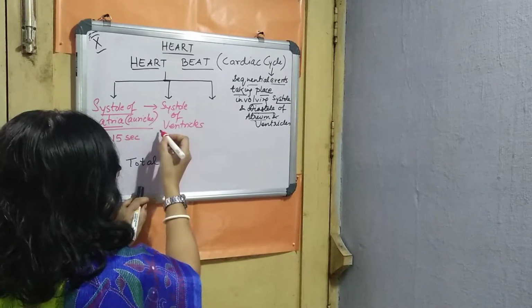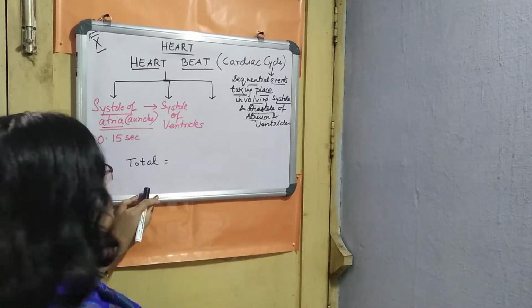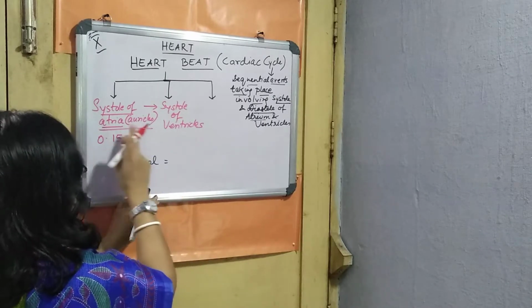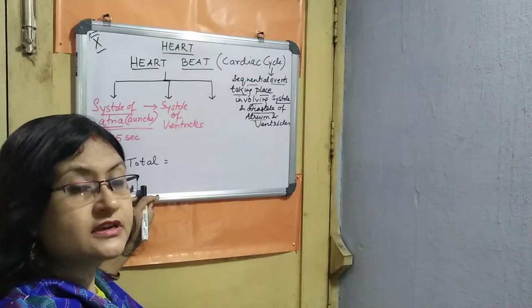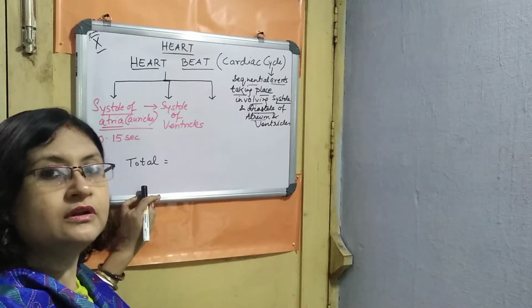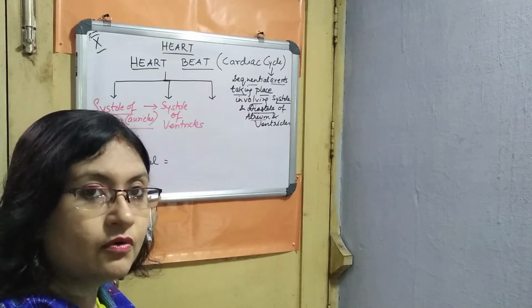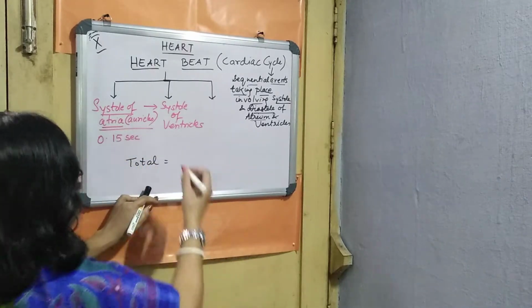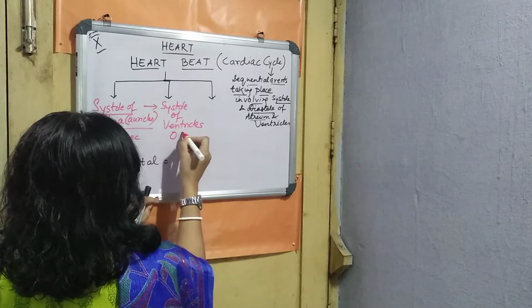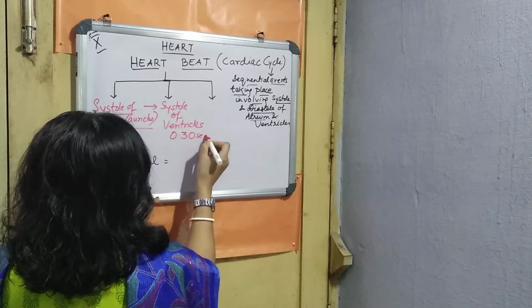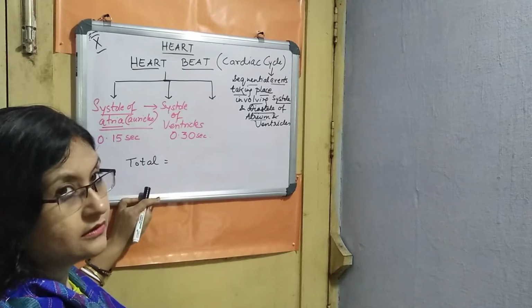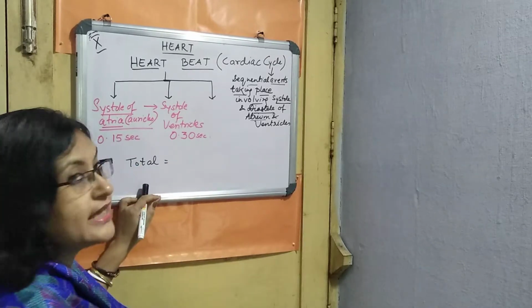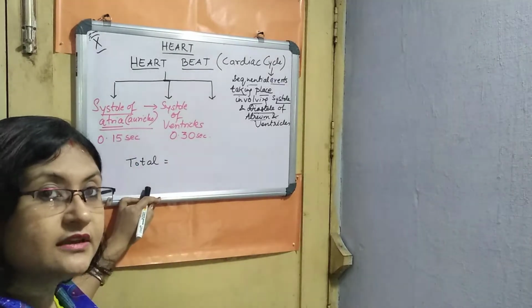Now we move on to the ventricles. Sequentially, after this, the next step is the systole of ventricles. When the ventricles undergo systole, this time the blood goes to the whole parts of the body. This involves 0.30 second. Keep on calculating here, and then we will get how much time the whole cycle takes.